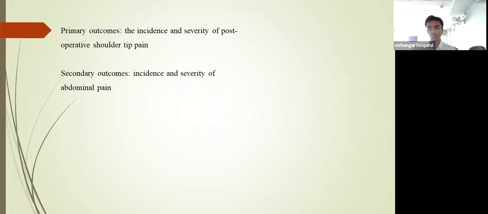The primary outcome of the study was the incidence and severity of post-operative shoulder tip pain, and the secondary outcome was incidence and severity of abdominal pain.